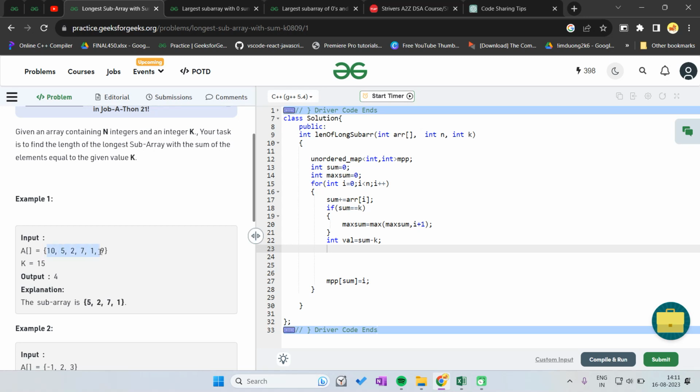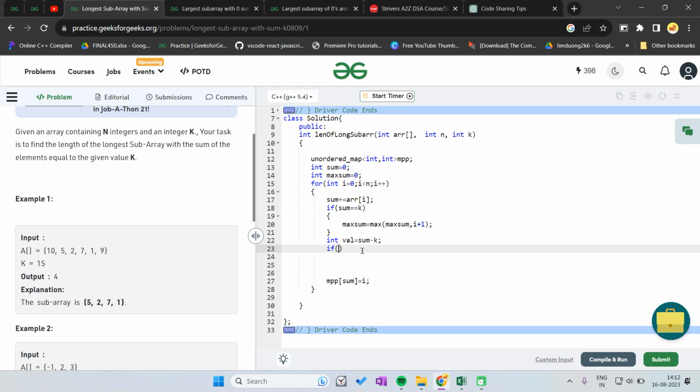Let's imagine the sum is 5, 7, so 7, 14, 15 and 25, so the sum is 25. Now I am saying the sum of all these values is 25. Now k is 15, so the sum till here is 15. If these values make sum 15, then 10 is present here, so the difference is present here,